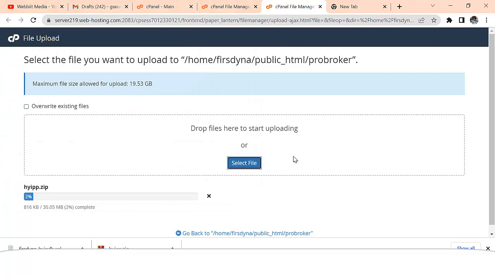So it's going to take a while for that to actually upload. So we're just going to wait for it to upload. It's going to upload between 1 minute to 2 minutes. It should not be more than that because the file is just less than 40 megabyte. Sorry, the file is just about 30.05 megabyte. So that should not take us time to upload.